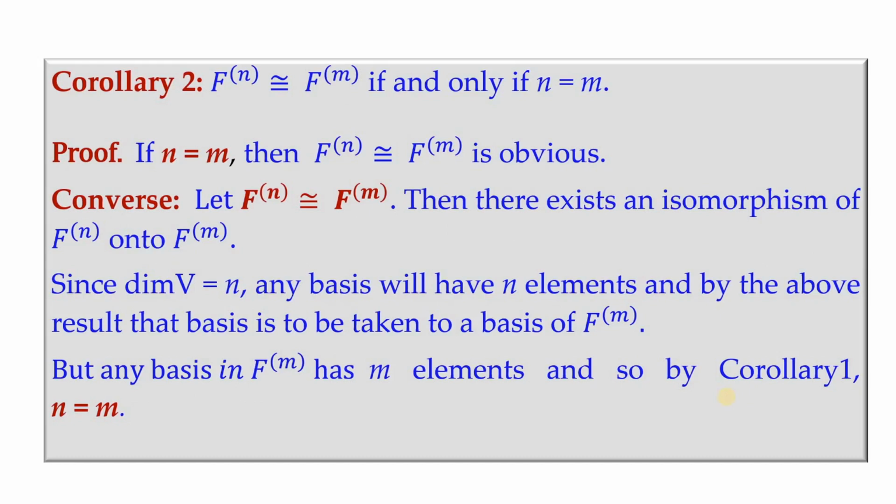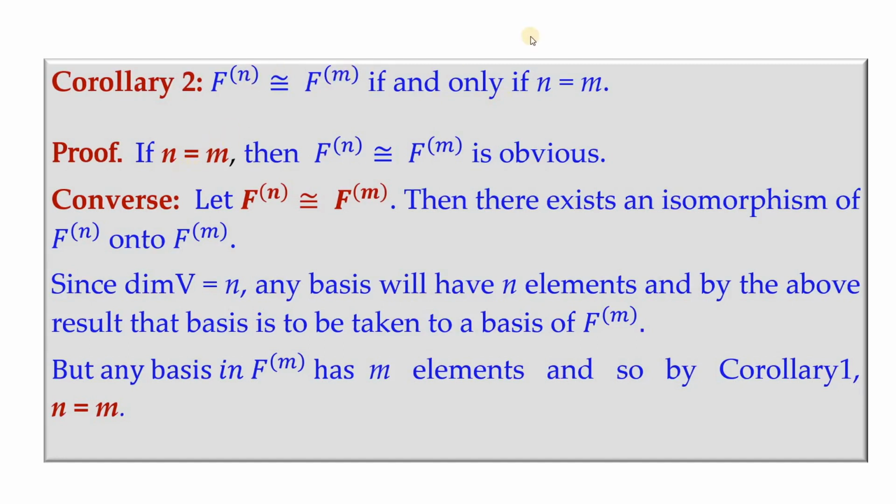So that is the end of the result, that whenever V is isomorphic to W, a basis of V will be taken to a basis of W. So we will make use of that result to establish this corollary, which states that F^n, the collection of all ordered n-tuples, which forms a vector space under componentwise addition and scalar multiplication, is isomorphic to F^m if and only if n equals m.